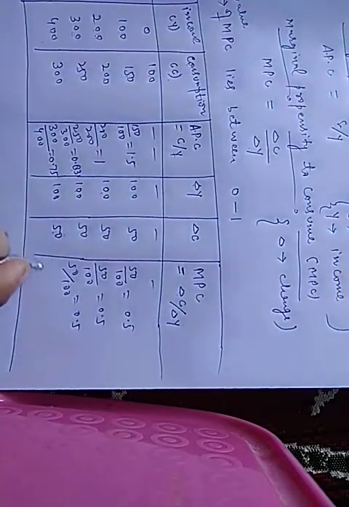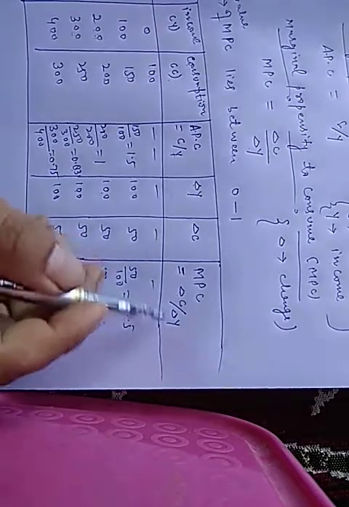Change in consumption del C is 50, change in income is 100, so it is equal to 0.5.